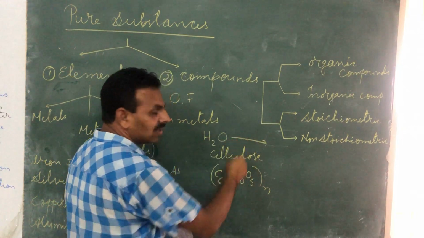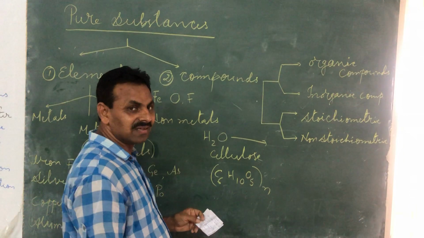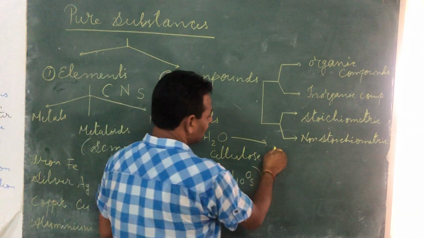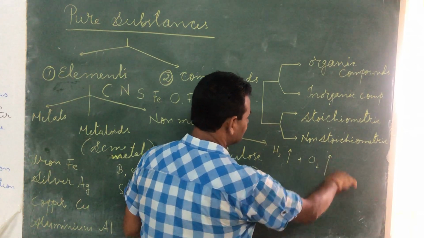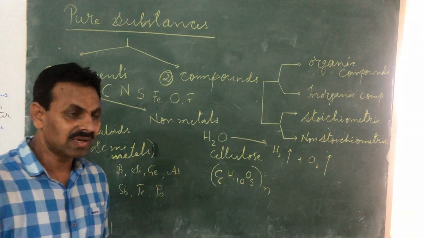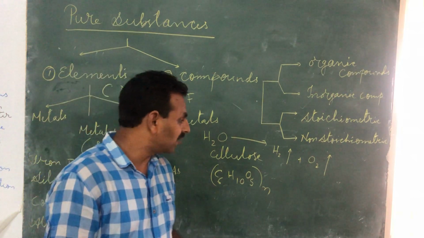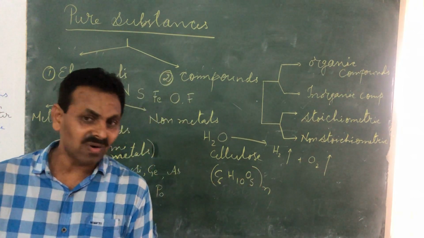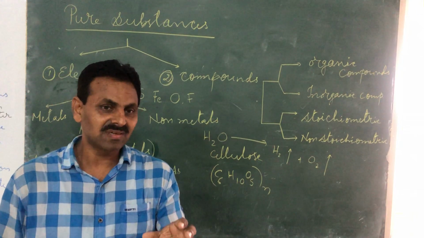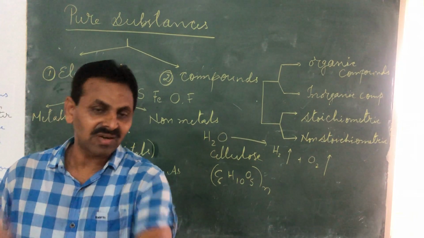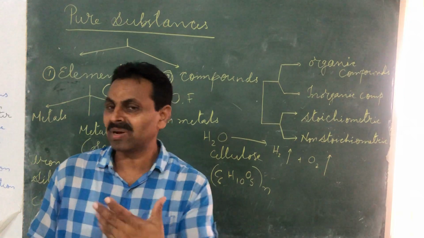Now you can give electrical energy and break down this water into hydrogen gas and oxygen gas. Now, if you want to break hydrogen further, no, it will not happen. Hydrogen atoms will not further break down into simpler substances.